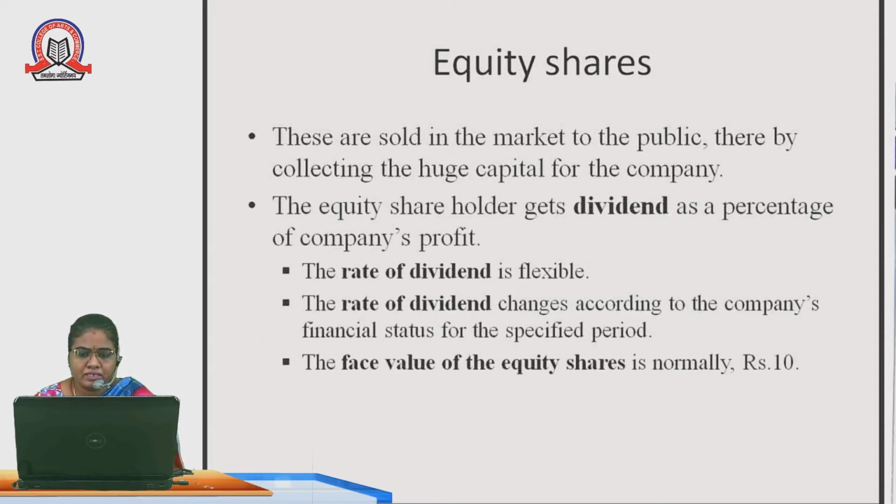First, equity shares. These are sold in the market to the public, thereby collecting huge capital for the company. The equity shareholder gets dividend as a percentage of company profit. The rate of dividend is flexible, decided by the board meeting. The rate of dividend changes according to the company's financial status for the specific period. Already we have discussed that the face value of an equity share is normally rupees 10.